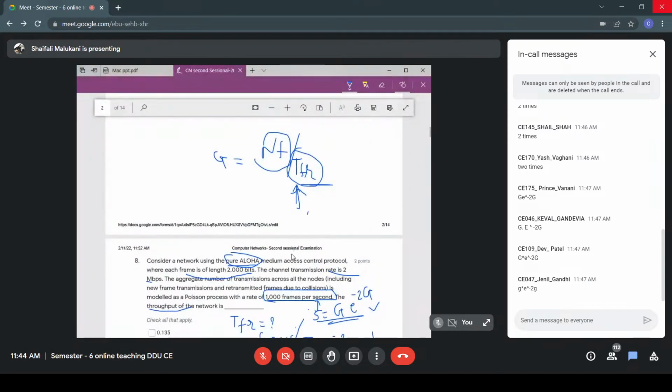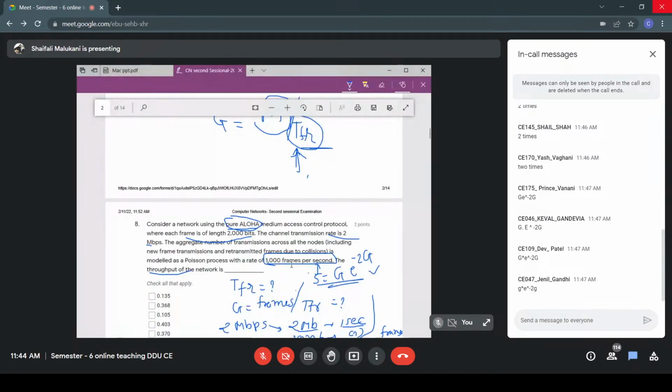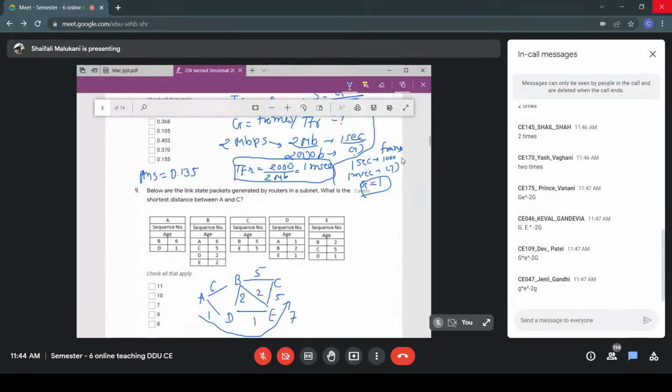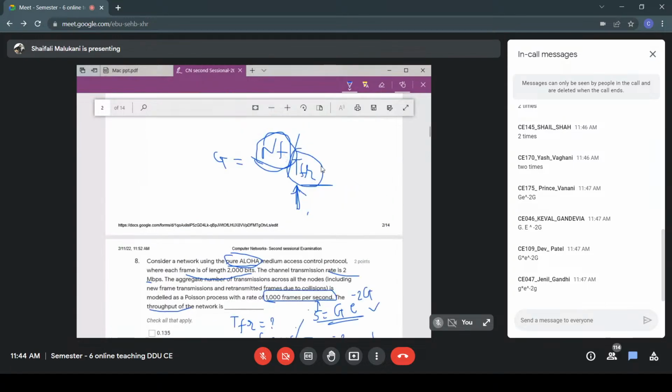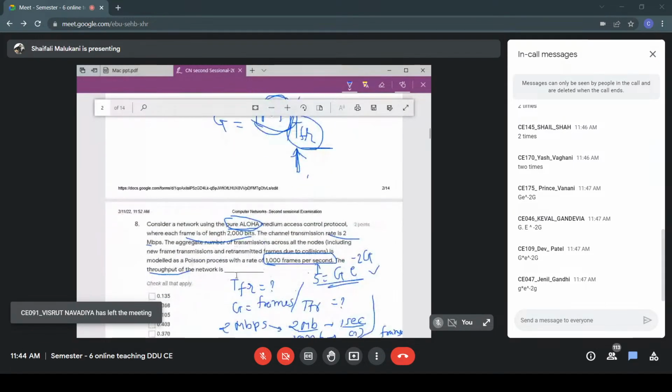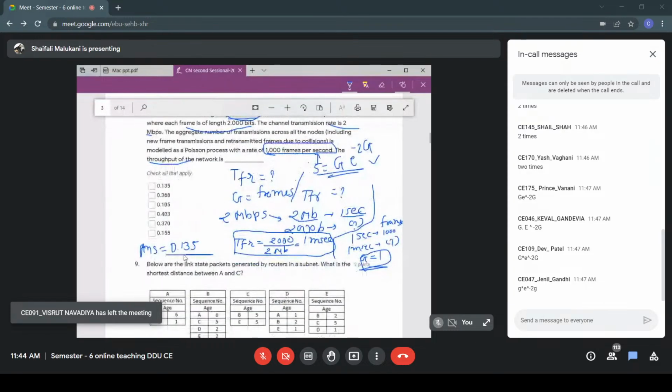Another piece of information is that in 1 second I have 1000 frames, so in 1 millisecond one frame. That will be my G. G is the number of frames per frame time. I substituted that G here, and I obtain the value 0.135. Anyone having doubt here?